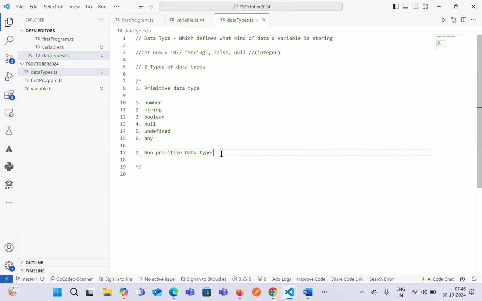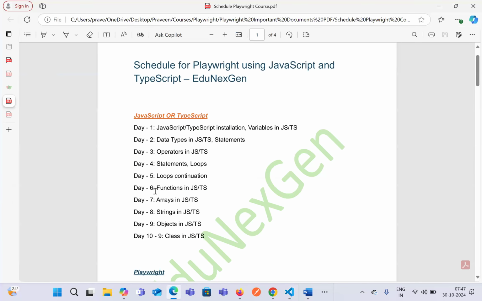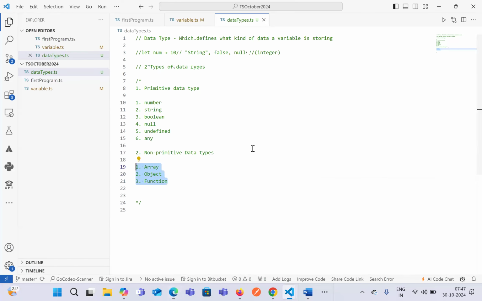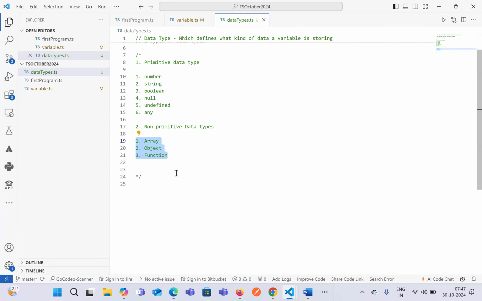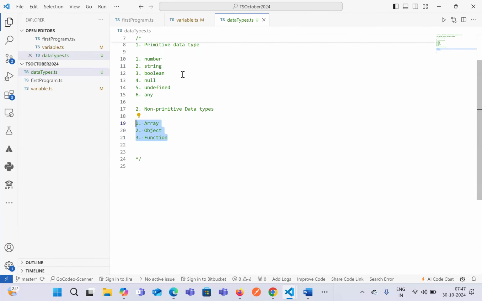And if I talk about non-primitive data types, we have different ones again. One is array, second is object, third is functions. These are the three things that we'll be discussing in terms of non-primitive data types. We'll discuss them in our later sessions. We have scheduled functions, arrays, strings, and objects in the later part of the sessions. Okay, so let's see the complete details of the primitive data types in TypeScript, starting with number. First is number.